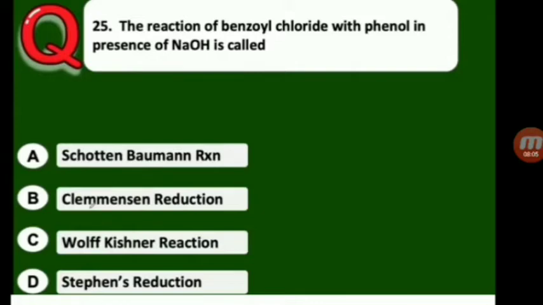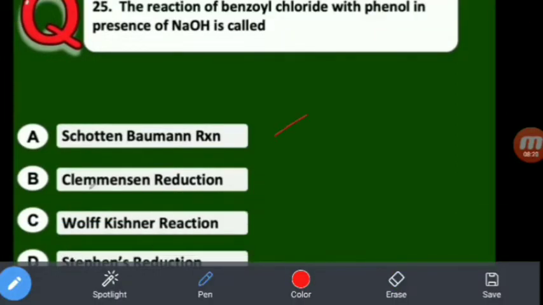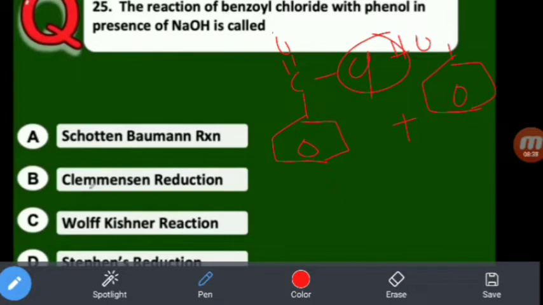So the reaction of benzyl chloride with phenol in presence of NaOH. This is the benzyl chloride, with phenol. This is the phenol. HCl is eliminated in the presence of NaOH. So ester formation will take place. That is phenyl benzoate, phenyl benzoate ester.